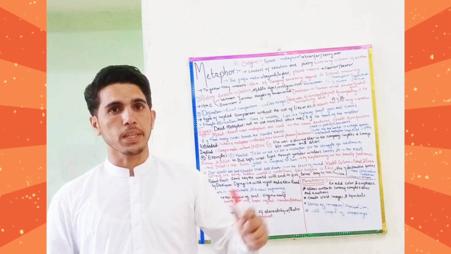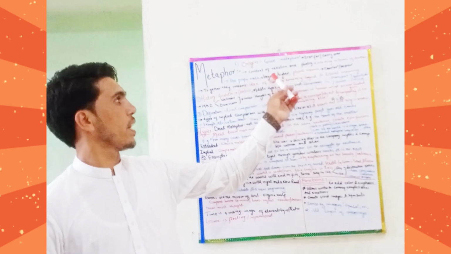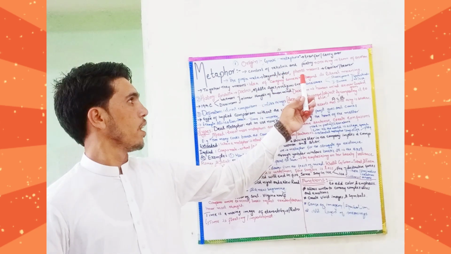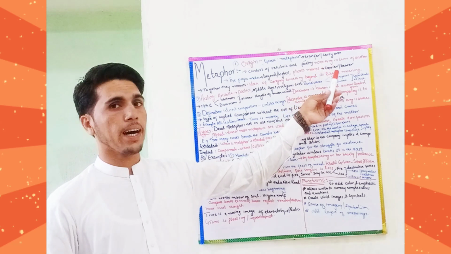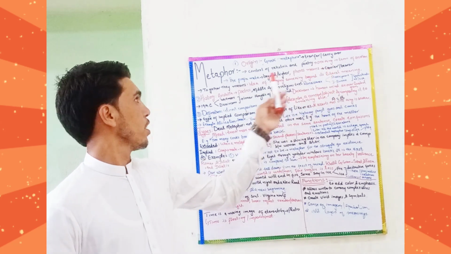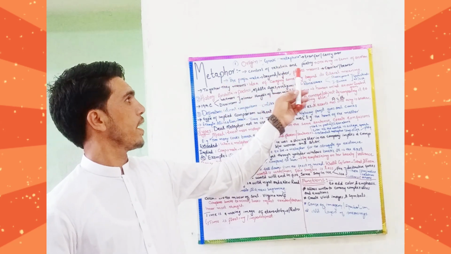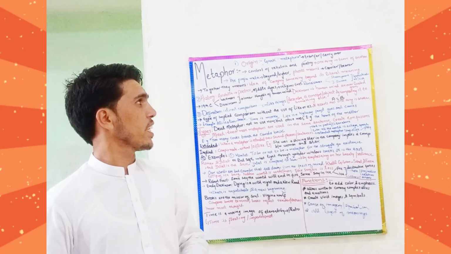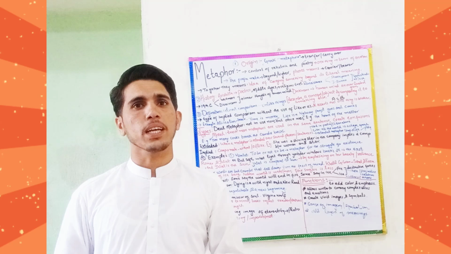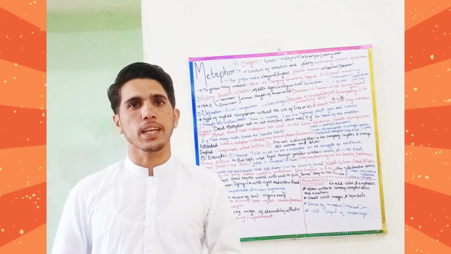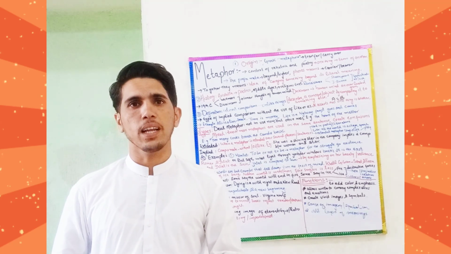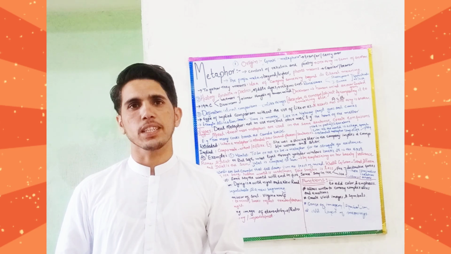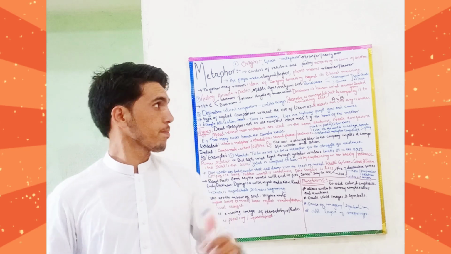What does meta mean? Meta means behind or higher, while phora means carrier. So together meta and phora mean metaphor. They carry the idea of carrying something behind its literal meaning. So metaphor is all about the figurative meaning of the word. That is why it is called a figure of speech.